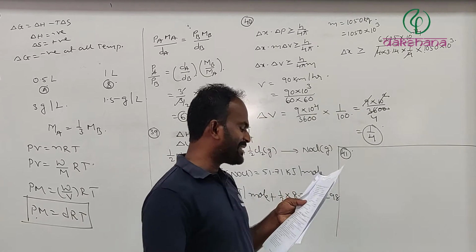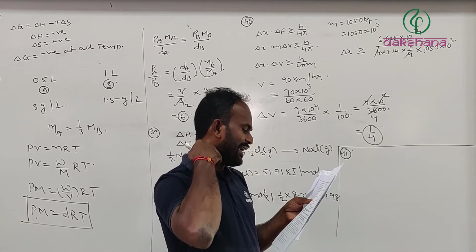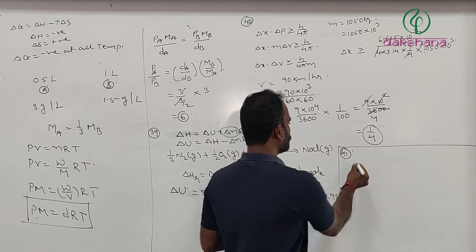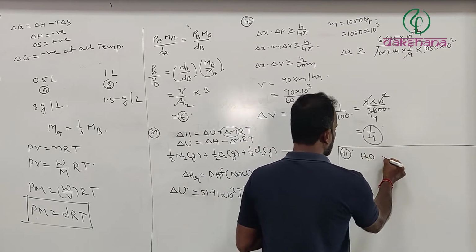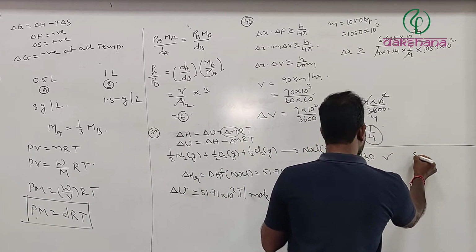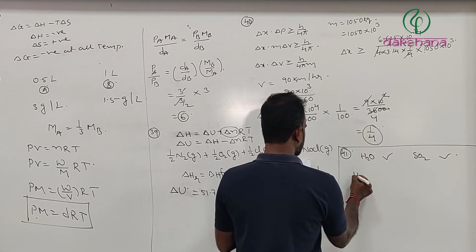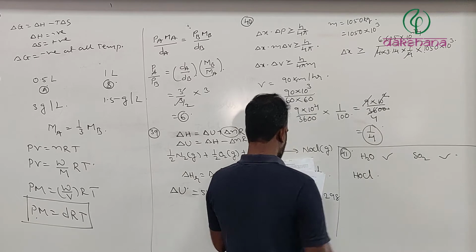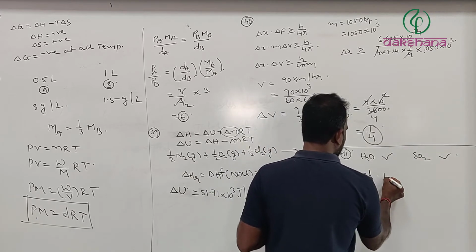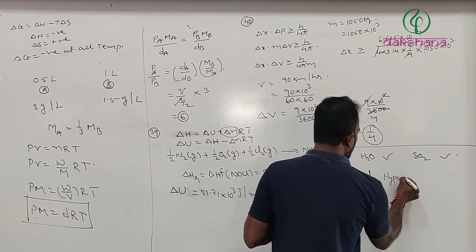Which of the following names is incorrectly matched? Dihydrogen monoxide, H2O. H2O is dihydrogen monoxide, this is true. When it comes to SO2, sulfur dioxide, this is also true. And HOCl, chlorous acid? No, this is hypochlorous acid.